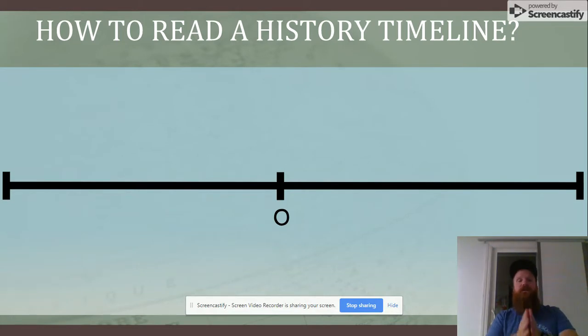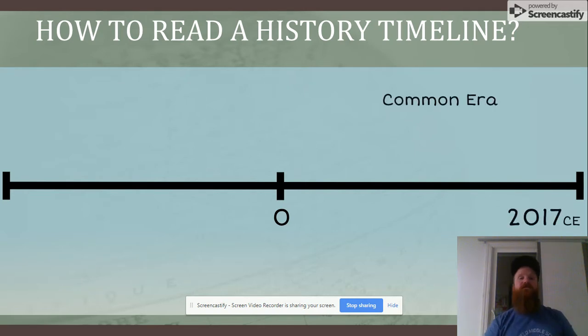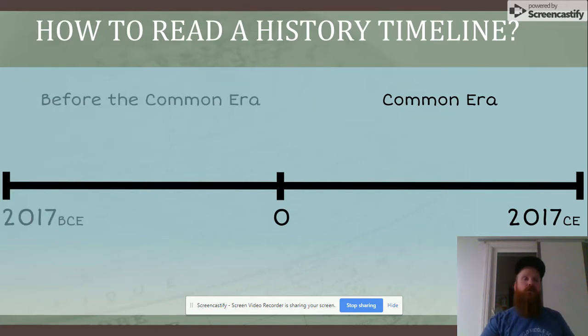Now, the difference is from the 0 in a history timeline, the bigger the numbers on the left, the farther back in history you go. And on the right-hand side, the bigger the numbers, the closer to the present, to now, we're going to go. So we're going to pick 2017 CE to start out our timeline because we know nothing has happened in 2017 CE. The last date we have is 600 CE, so we have plenty of room to work with. And we might as well make it match on the other side because we know nothing happened before 2017 BCE. BCE and CE stand for Before Common Era and Common Era.